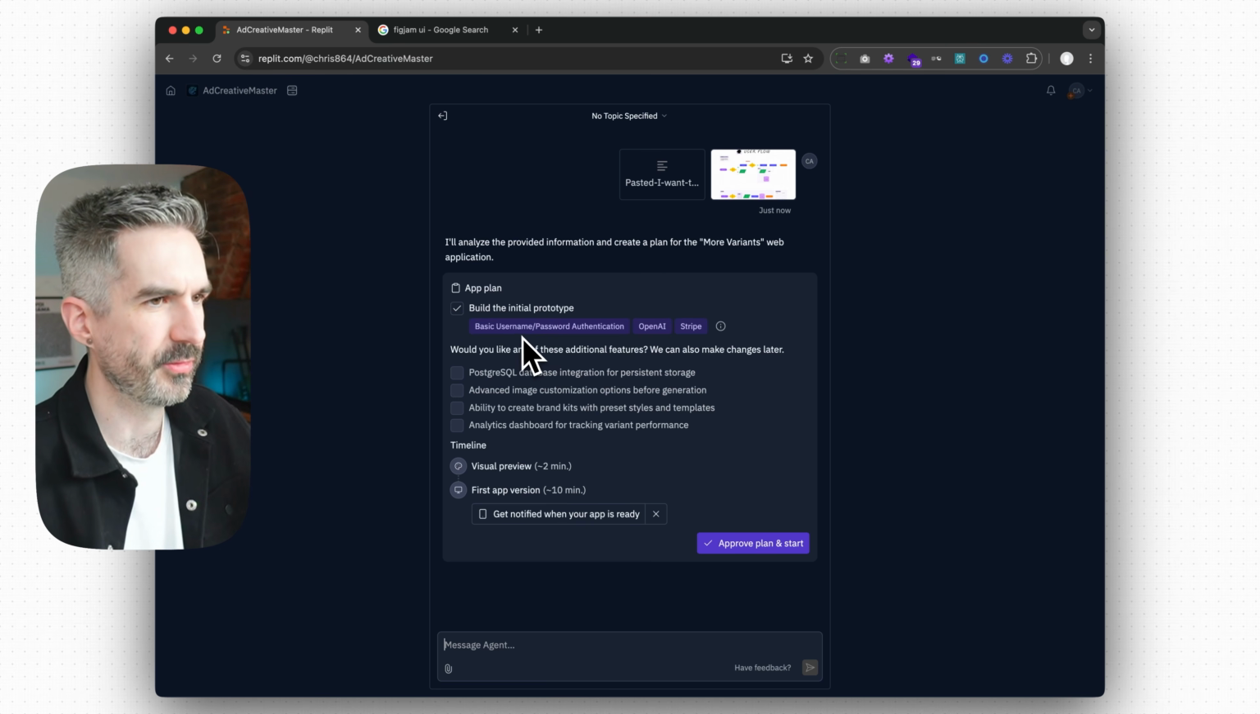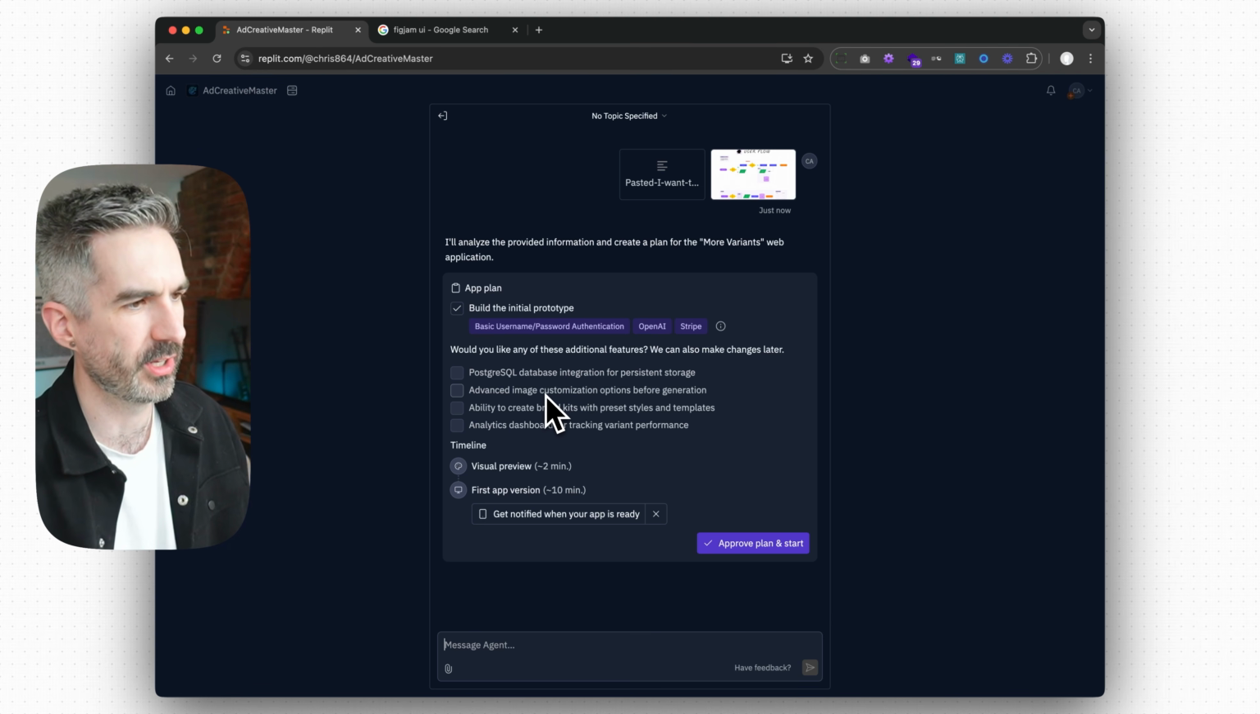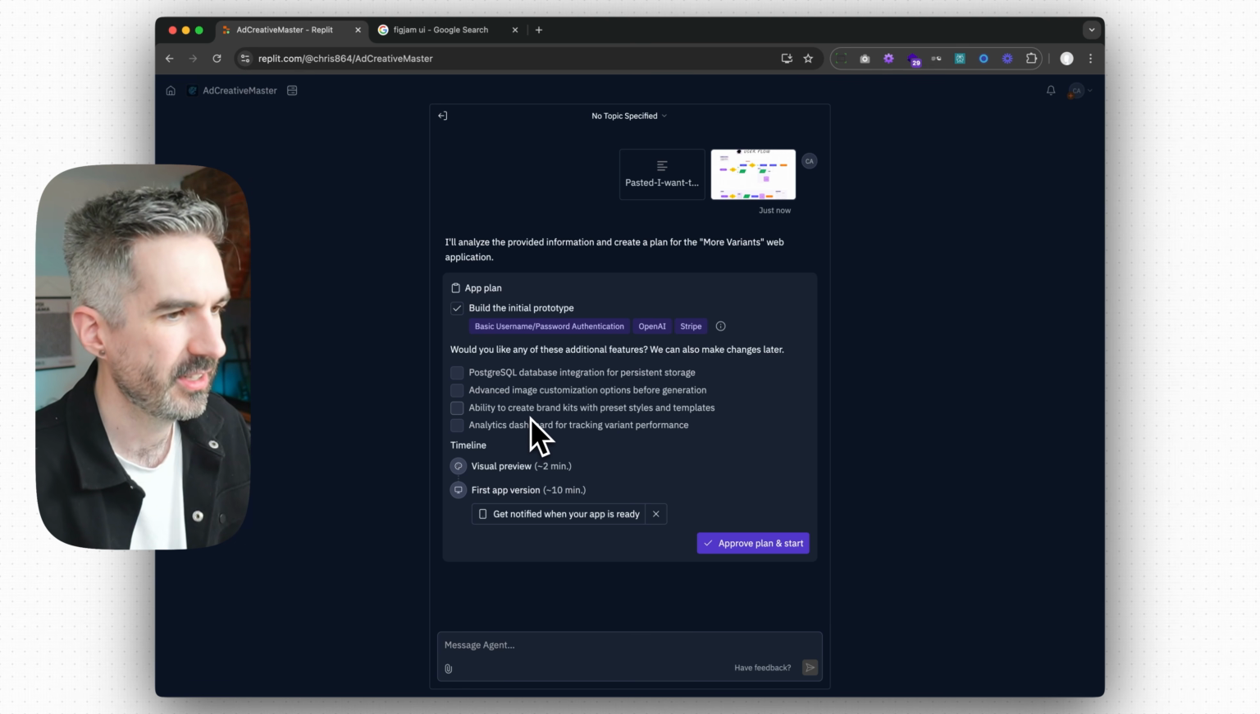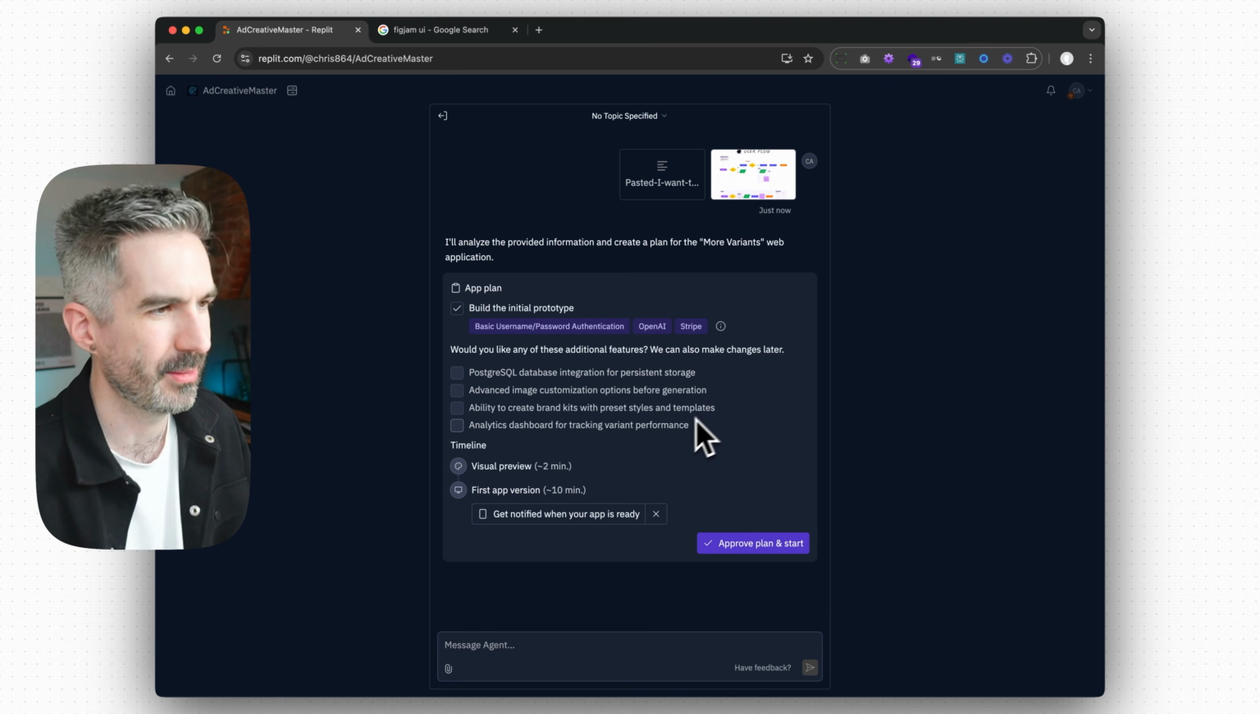Now I've put this prompt into Replit, it's looked at the prompt and it's going to ask me how I want to build this and what I want to include. Replit also suggests adding in additional features as well, which is quite nice because sometimes you forget things in the prompt and you do want to add them in. So, ability to create brand kits with preset styles and templates.